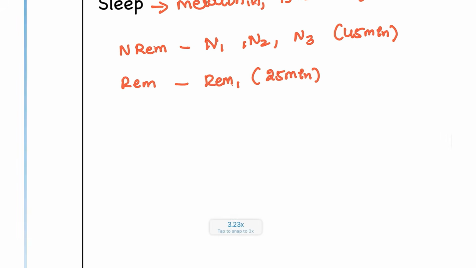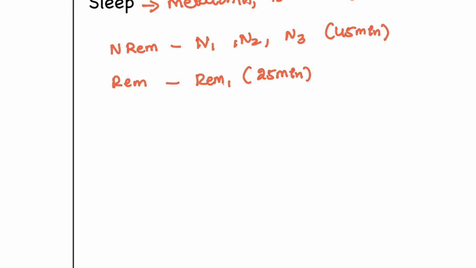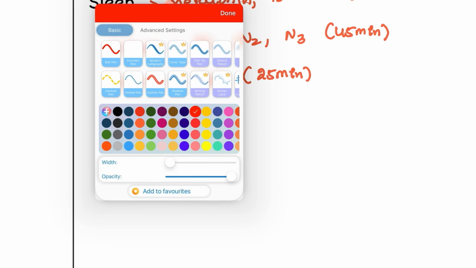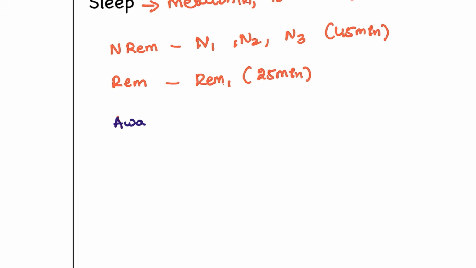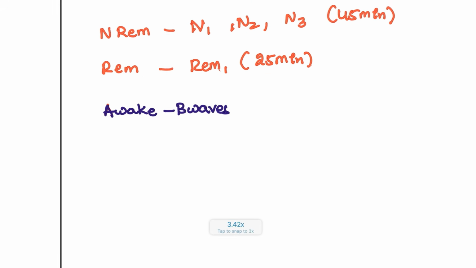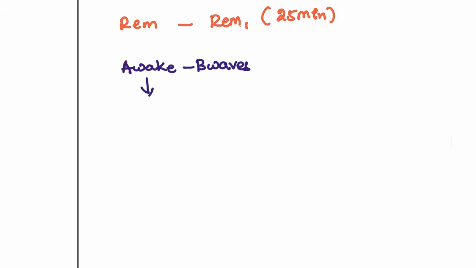Next, coming back to the discussion, how the sleep cycles are divided. As we said, when the patient is awake, the patient is having beta waves. When they are going to sleep, this is replaced by alpha waves.